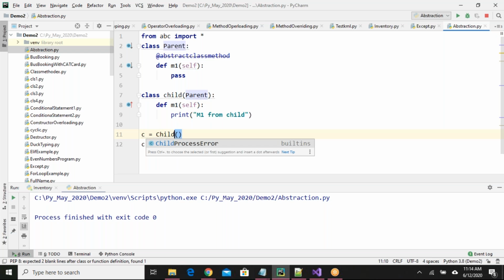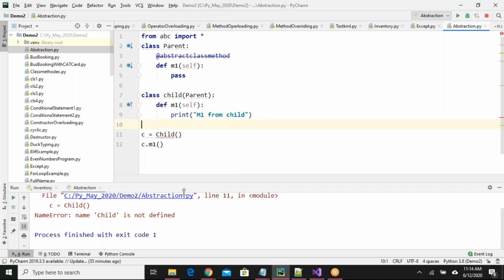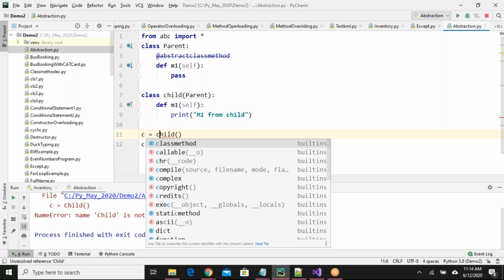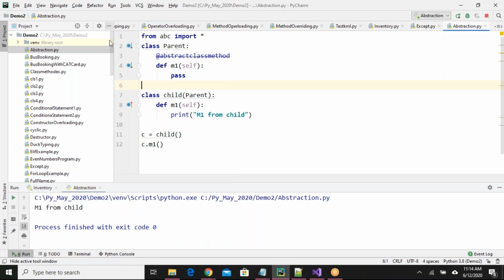Now if I create an object for child class, it is case sensitive, and I get M1 from child class. So till now, I don't see any difference between overriding of a method and abstraction.